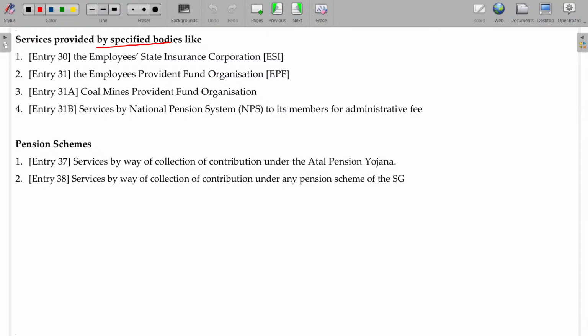Now, services rendered by ESI, PF, Coal Mine Provident Fund, National Pension Fund, ESI, EPF are exempted. In pension, Atal Pension Yojana or central government, state government scheme pension funds are all exempted. Simply, recognized pension schemes and ESI schemes are exempted.